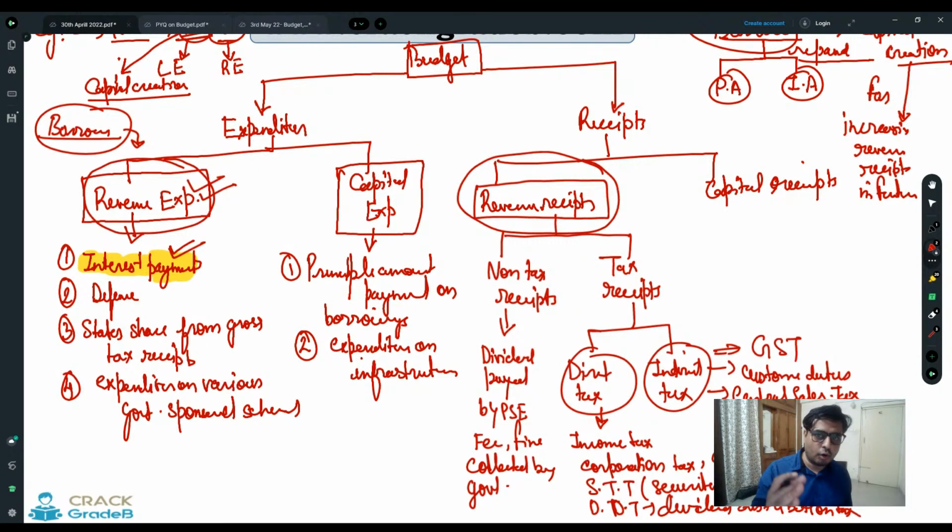So you can go for what? Revenue expenditure. It's absolutely fine. But for revenue expenditure, you should not go for what? Borrowings. But still, sometimes government has to borrow for it. And how are we going to know that government is going to borrow to fulfill those expenditures which are revenue expenditure in nature?